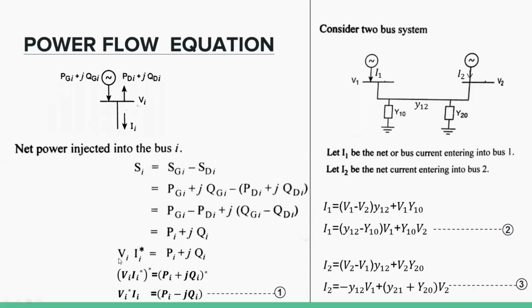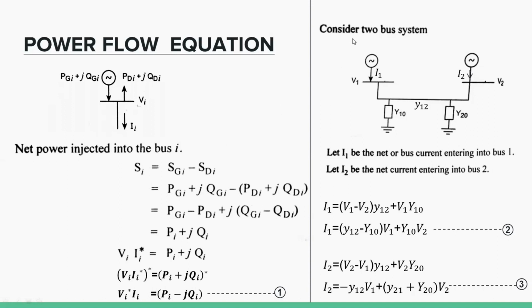Okay, then on both sides take conjugates. (Va Ia*)* is equal to (Pi + jQi)*. Inside, we multiply Va* into Ia. The conjugate cancels, then the conjugate of this one is minus. Take this as equation 1. This is our first step.